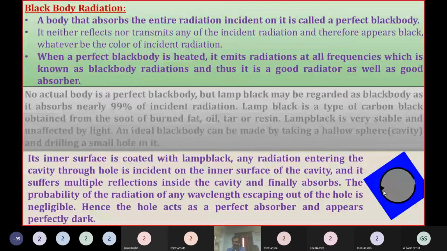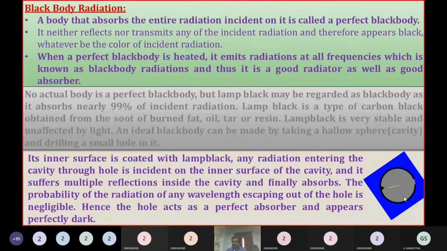Opposite to the hole there is a pyramid shape that reflects whatever light falls on it. That reflected light is incident on the inner surfaces of this sphere.